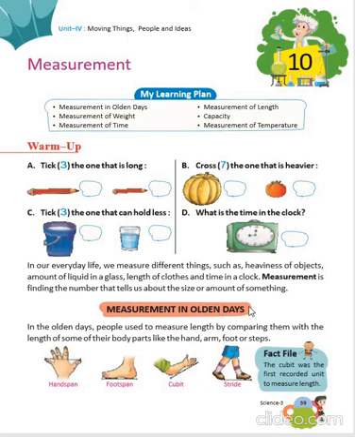In olden days, people used to measure length with the help of their body parts. This is the hand span, this is the foot span, this is cubit and this is stride.